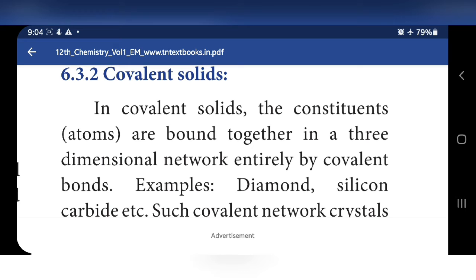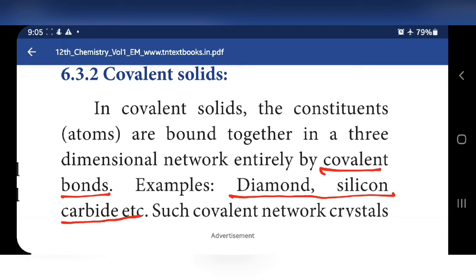Next type is covalent solids. In covalent solids, the constituents are bound together in a three-dimensional network entirely by covalent bonds. Ionic solids contain ions; like that, covalent solids contain covalent bonds. Example, diamond and silicon carbide.